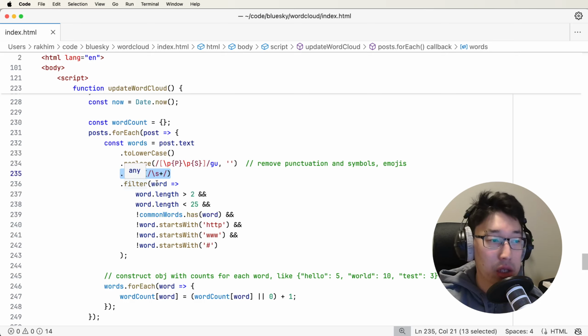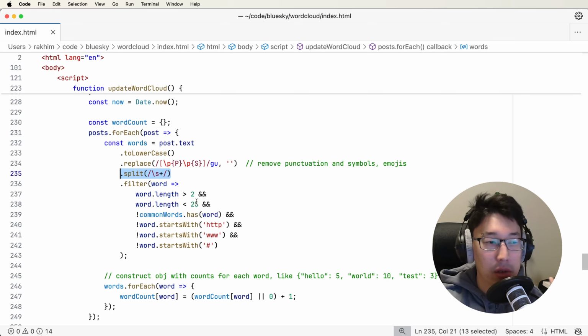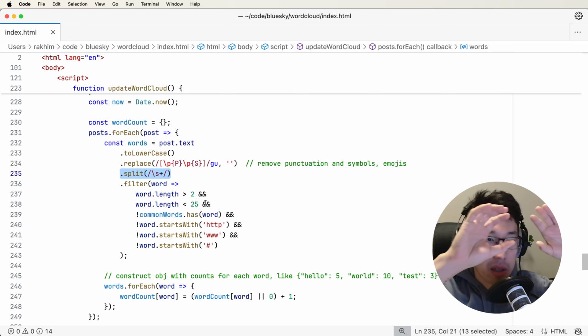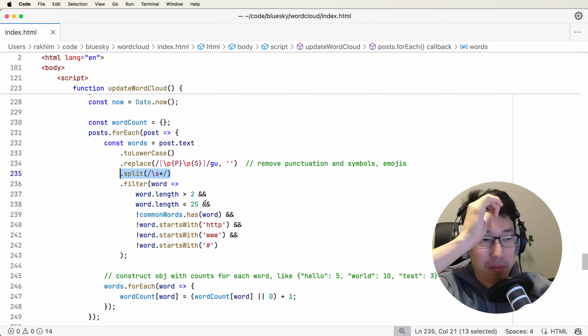And then for each word, I want to filter out something. First of all, I don't care about single letter words. I guess this makes sense. I also don't care about huge words. Sometimes there are messages that have no white space, like a huge sentence all in one word.